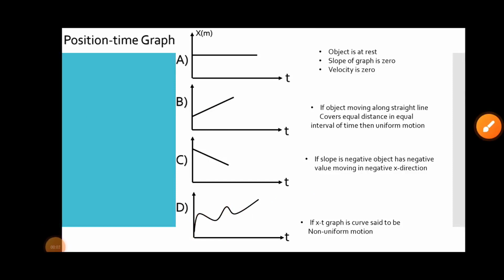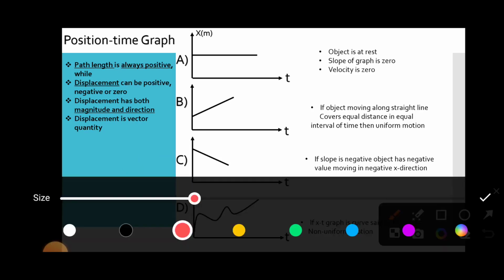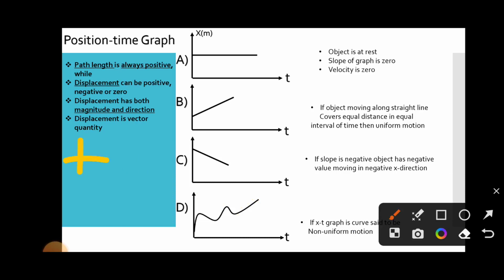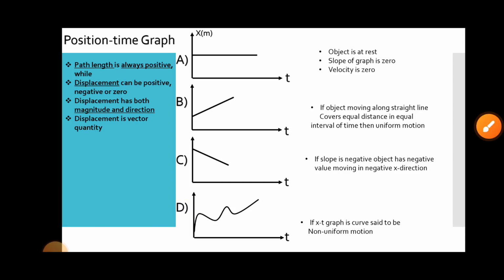So here are some important points. The path length is always positive, while the displacement can be positive, negative and 0. The displacement has both magnitude and direction. Therefore, the displacement is a vector quantity.